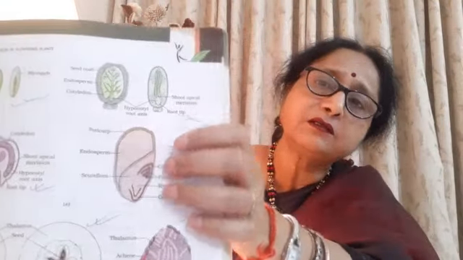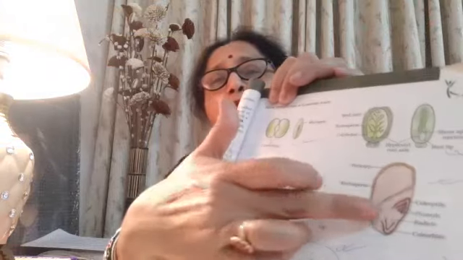Now on page number 37, you'll come across some diagrams. The diagrams are here, you can see. So castor, likewise the bean seed, the maize seed, the sunflower.